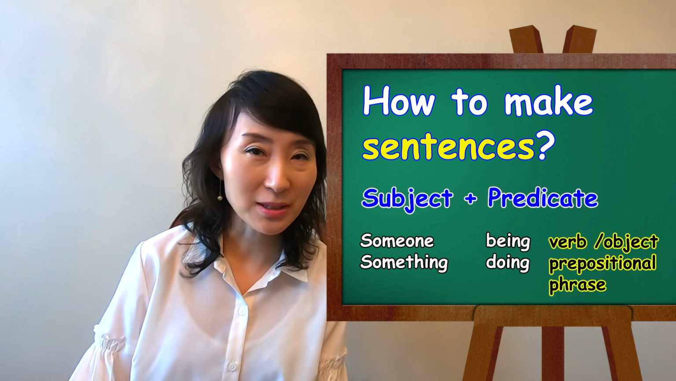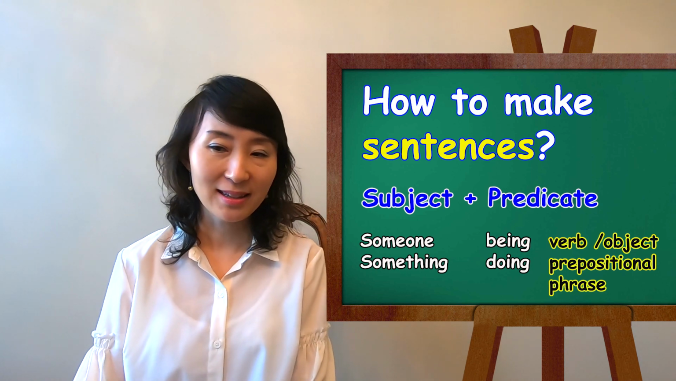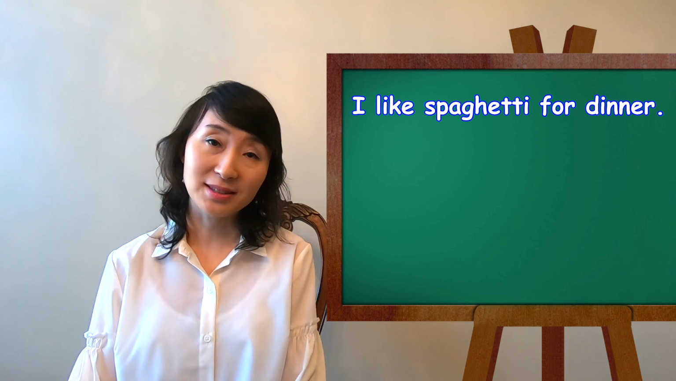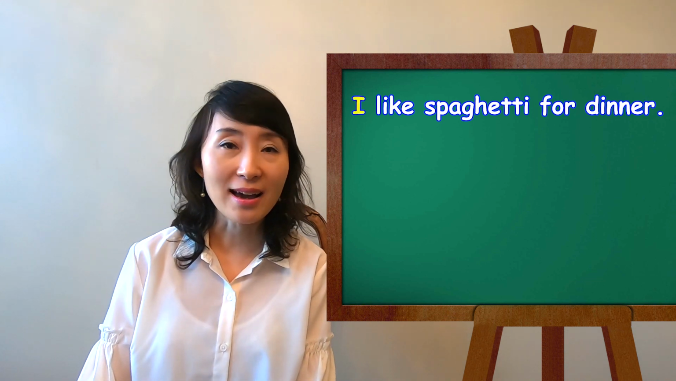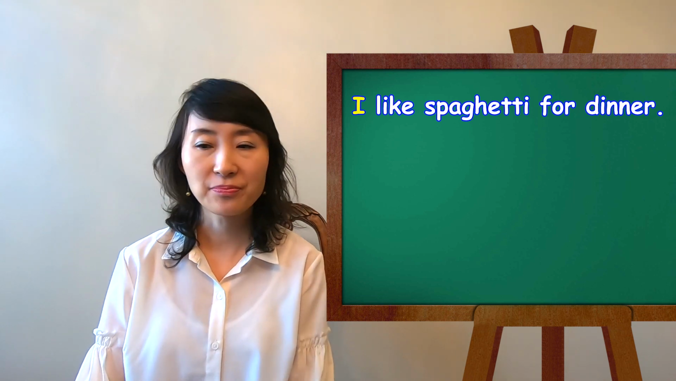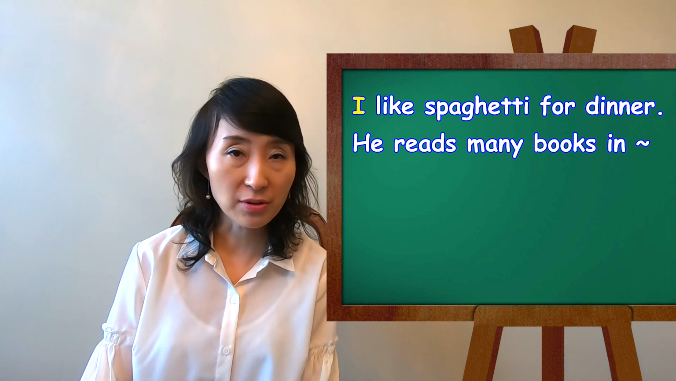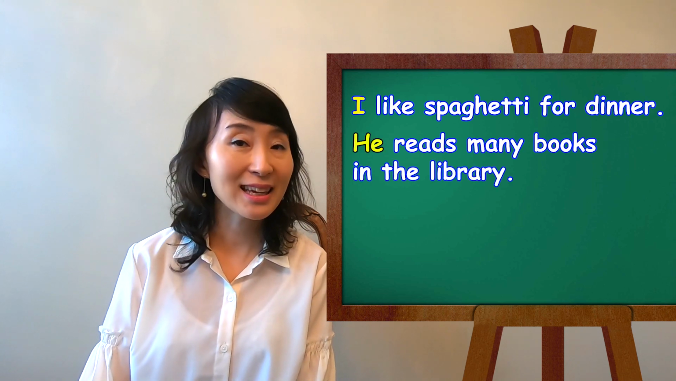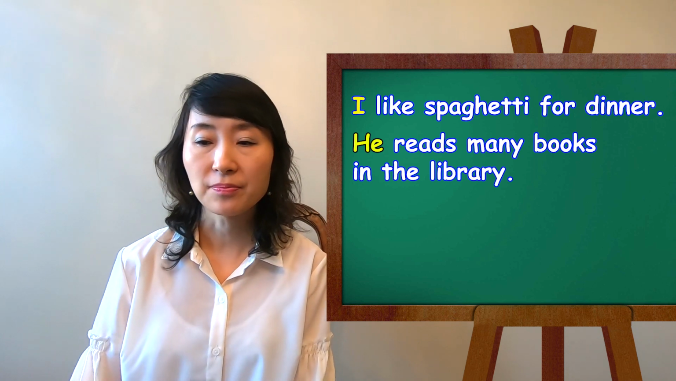Let's take a look at subject first. Subject means someone or something. I like spaghetti for dinner. In this sentence, what is the subject? I. I means who? I. He reads many books in the library. Can you tell me the subject? He. He means who? He.